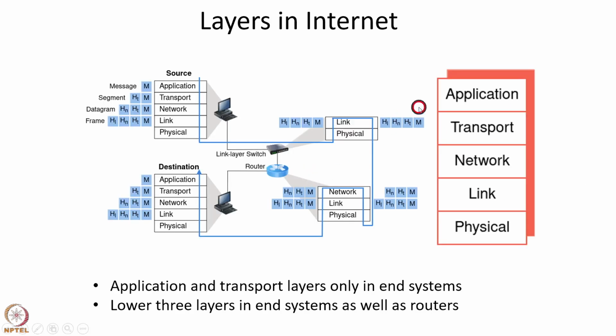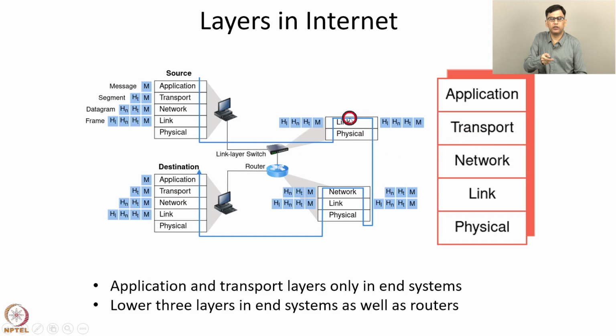There are 5 layers in the internet. These layers are application, transport, network, link, and physical layer. The application and transport layers are only present in end systems, but the lower 3 layers are present in end systems as well as at routers. So we can see from this picture that the physical layer is present at every end system as well as at every router, and the link layer is also present at every end system as well as at every router. The application layer is present at every end system, and the transport layer is also present at every end system, but not at routers.